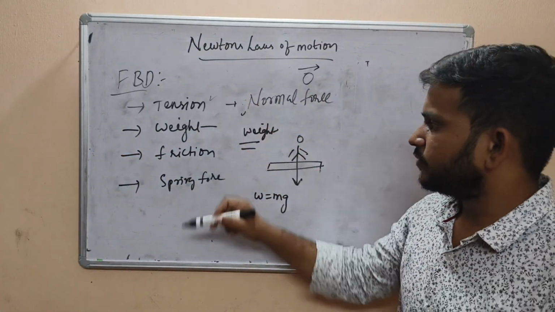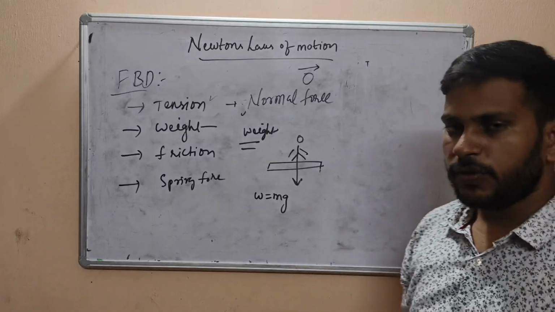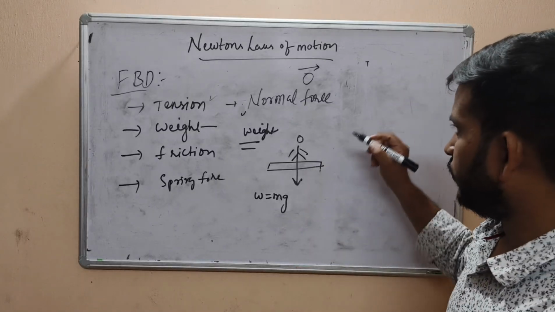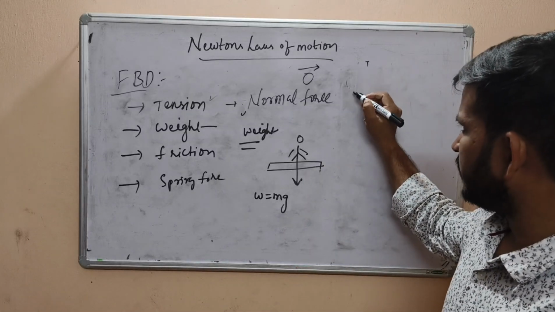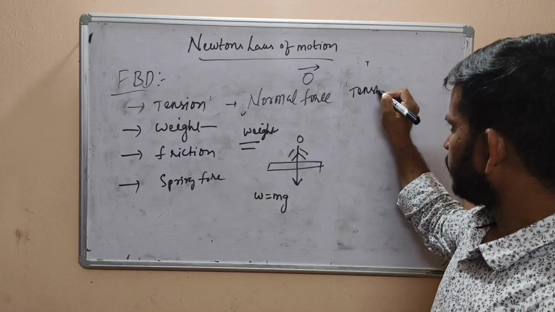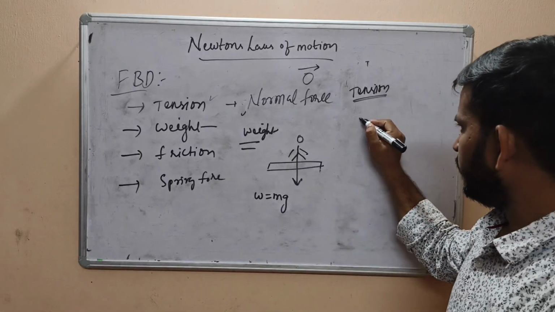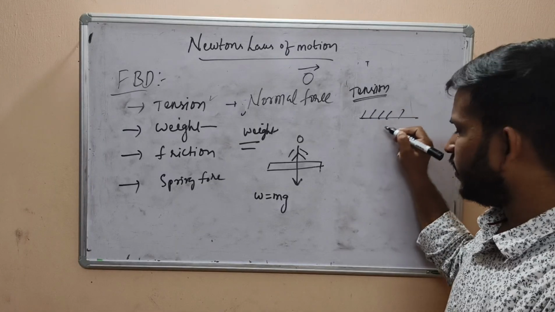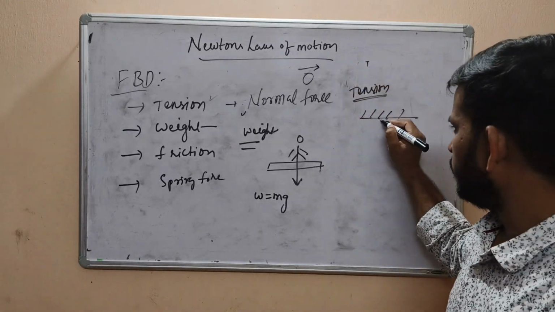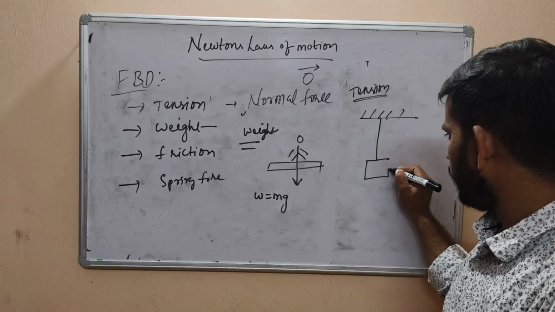What about tension? Tension is nothing but a pulling force, always a pulling force. Suppose there is a string attached to a rigid wall like this, with a block.